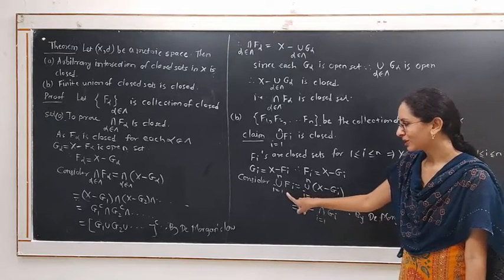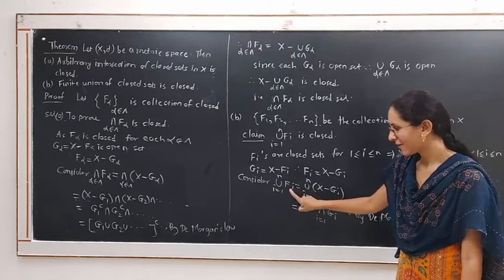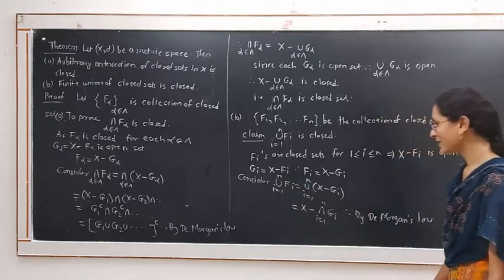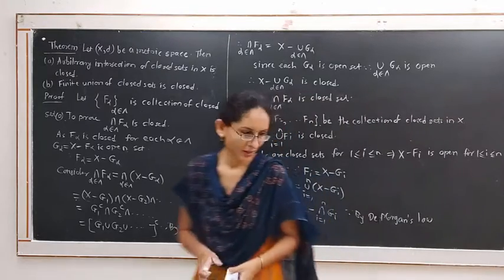That is, the union of Fi, where i varies from 1 to n, is a closed set.